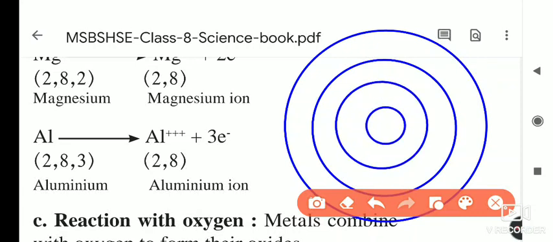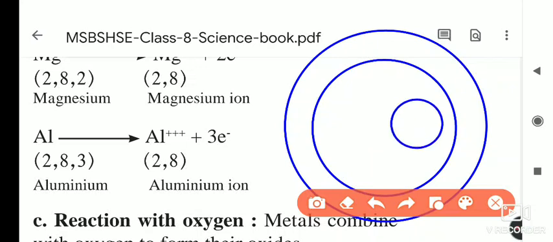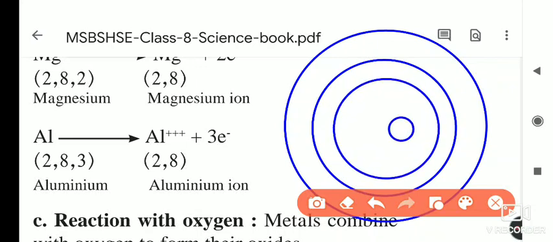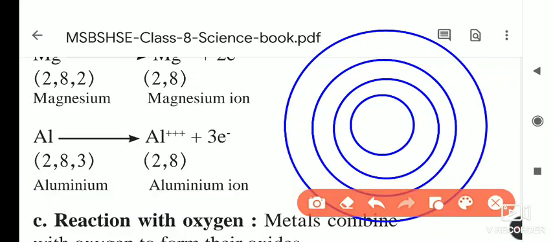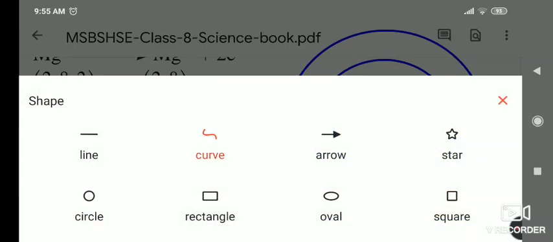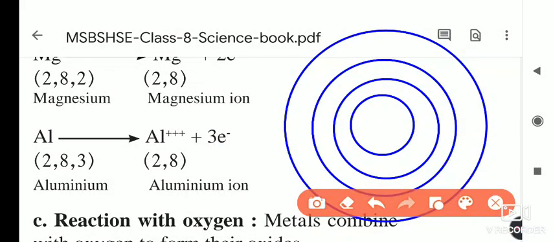Now we will see its electronic configuration. As the atomic number is 13, there are 13 protons and 13 neutrons. Whatever construction I am doing, you have to do in your notebook and send to me.